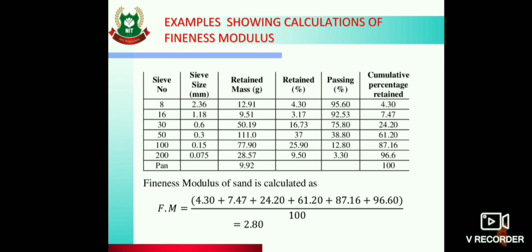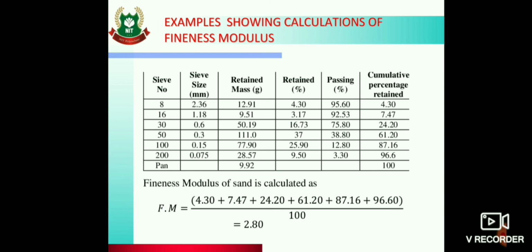So you have to keep adding, and this way how will you get the fineness modulus of sand? Add all the values of cumulative percentage retained. Add all the values of the last column, and you have to add only up to 150 micron or 200. The pan value you don't have to take into consideration while calculating the fineness modulus.